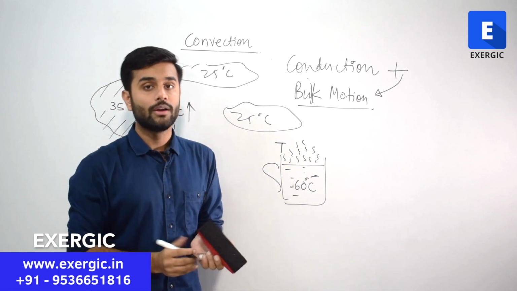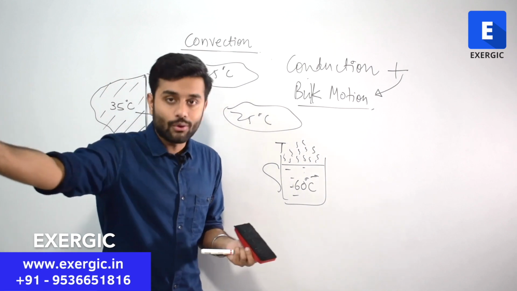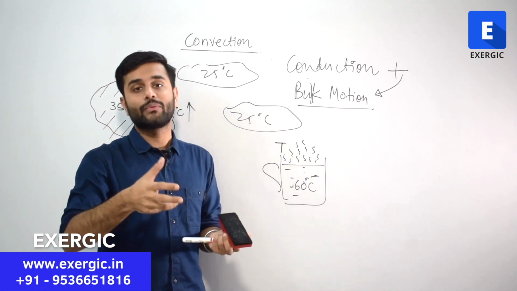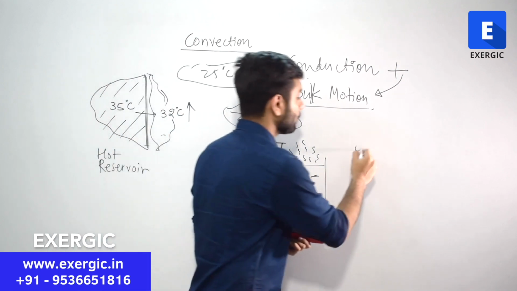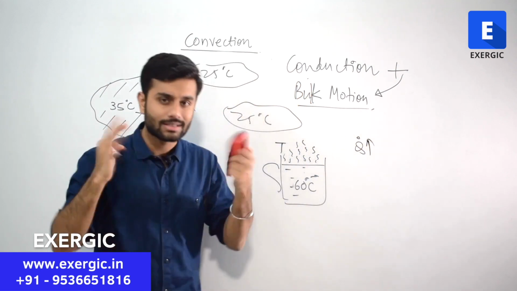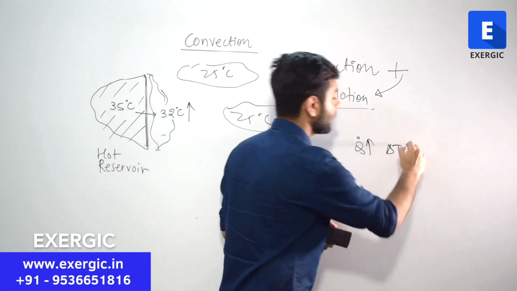What do you want to do? You don't have the time. You have to go to the class. You have to go to the office. You want the coffee, the tea, to cool quickly. And that can happen when the rate of heat transfer is fast. It will lose the heat fast. And when will it lose the heat fast? When delta T is more, as I told you.